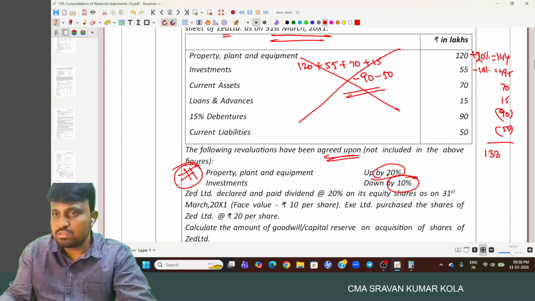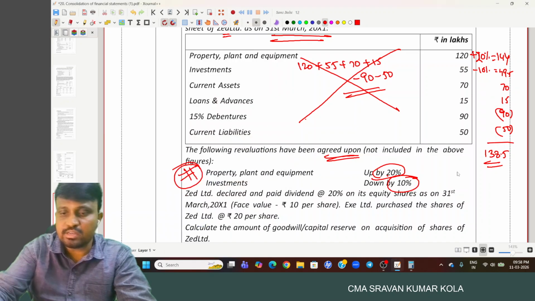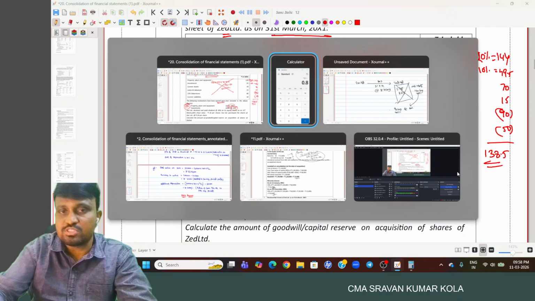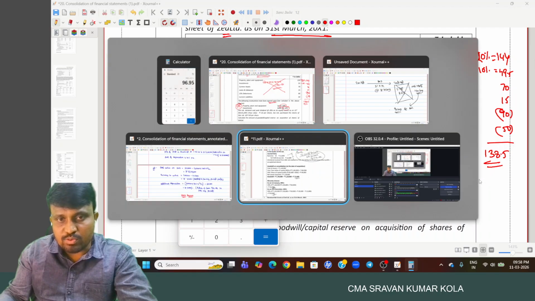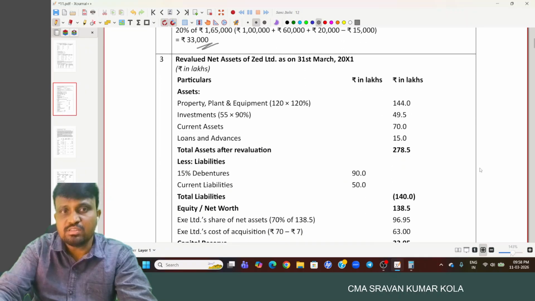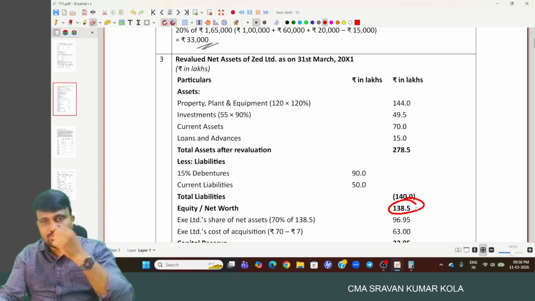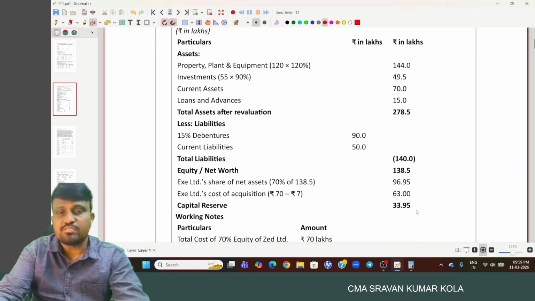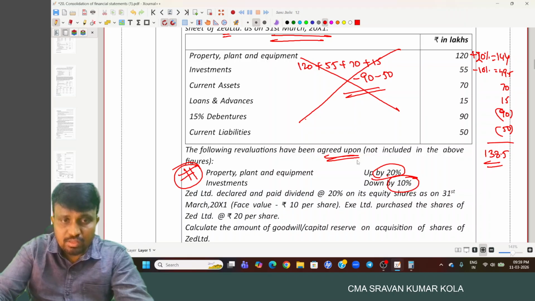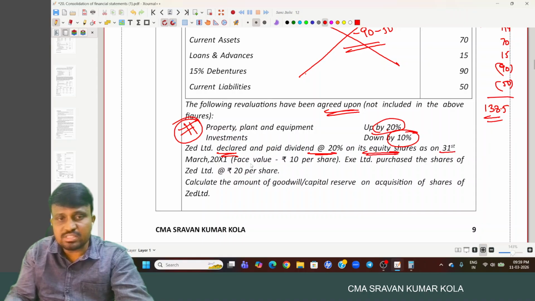How much? And out of that, 70% share. So here we have 144, 49.5, so 138.5 net assets, and our 70% share is 96.95. Right. Okay. Then Z Limited declared and paid dividend at 20% on equity shares on 31st March.